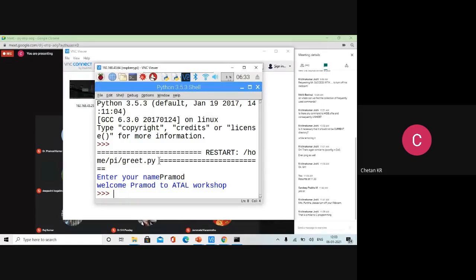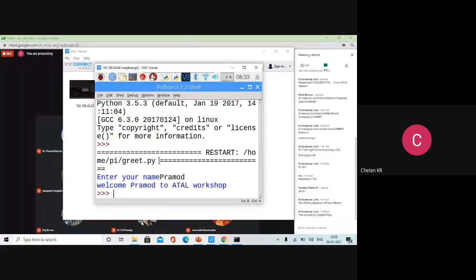But this program will not be scalable. Why? Because as you can see, there are hundreds of participants in the workshop. You have to keep on checking one by one. If user equals Pramod, if user equals Satya, if user equals XYZ, you have to compare. 100 times I have to write. If they tell me there are 200 participants, I have to write 200 if conditions.